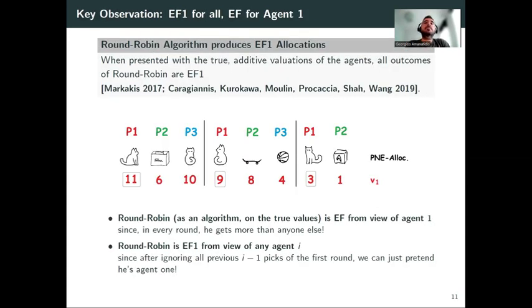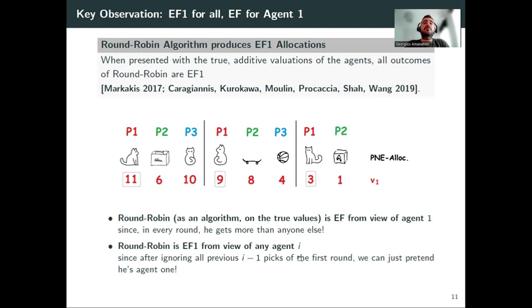Okay, now, as I said, it is known that for additive agents, round robin produces EF1 allocations. And it is very easy to see why this is the case. For the first agent, the agent that gets the very first item, it is clear that from their point of view, this allocation is envy-free, meaning that agent 1 considers their final bundle to be better than anybody else's, right? Because in the first round, they have the best item. In the second round, they have the best item. Third round, they have the best item, and so on and so forth.